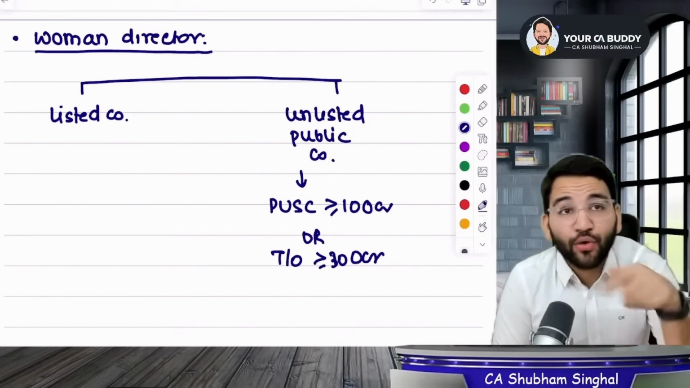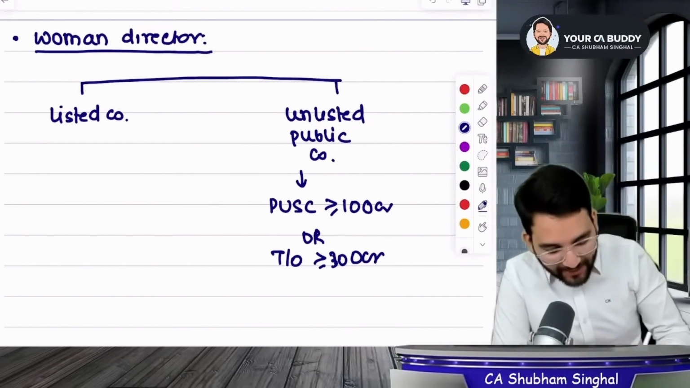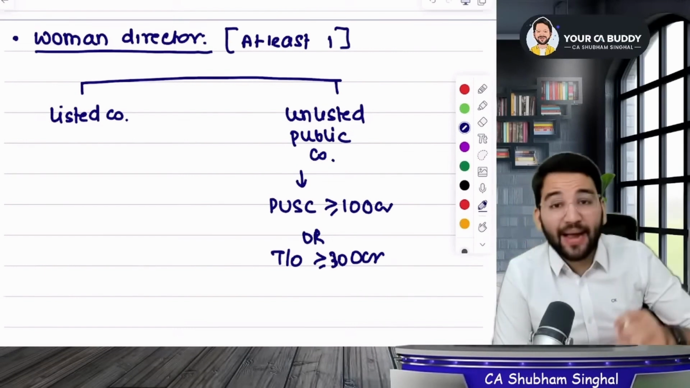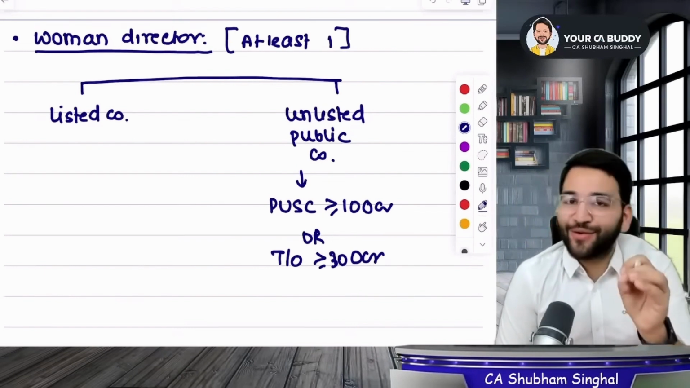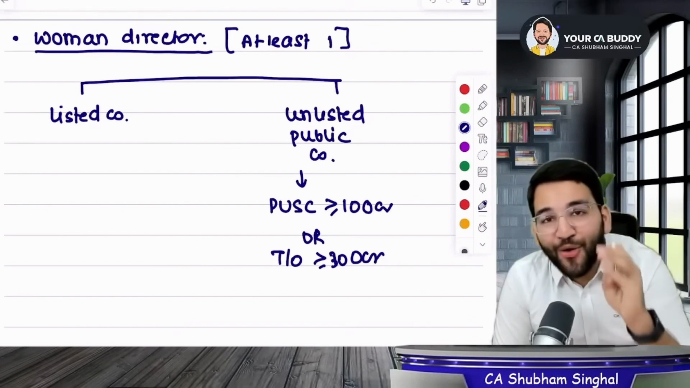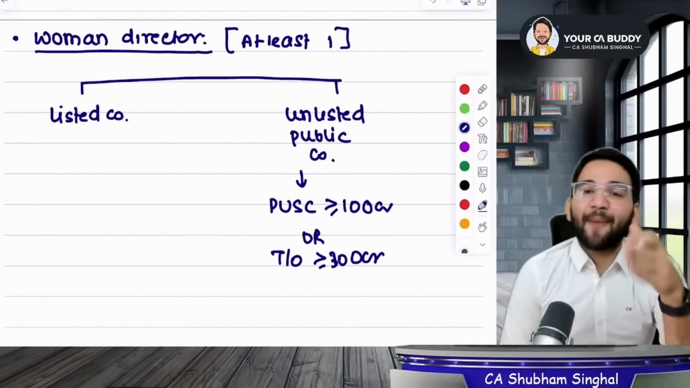So if you are a listed company, you must have at least one woman director on your board. You guys write at least one in front of this, okay? I hope you are following me. A company needs to have at least one woman director, and it should be which type of company? If this is a listed company, or if this company has paid up share capital of how much? So how much should be the paid up share capital?